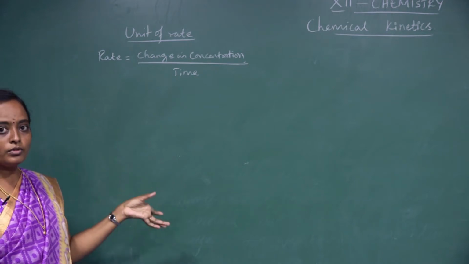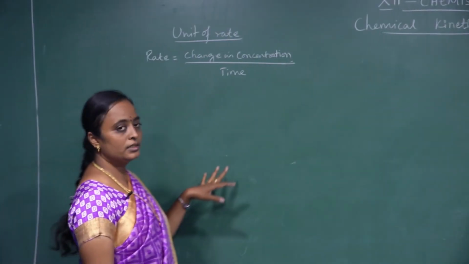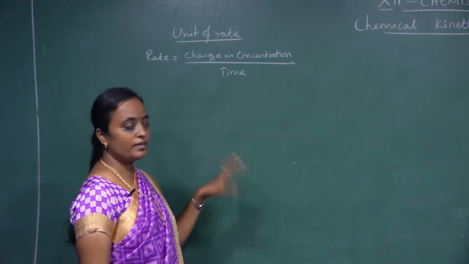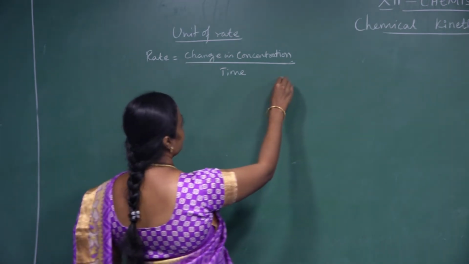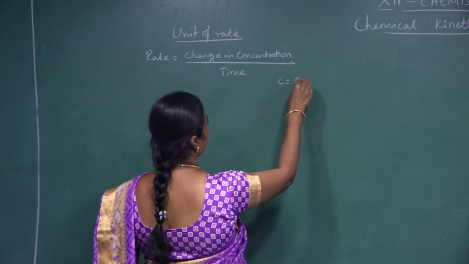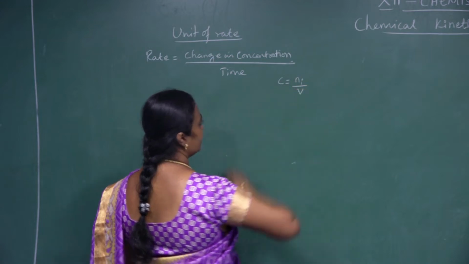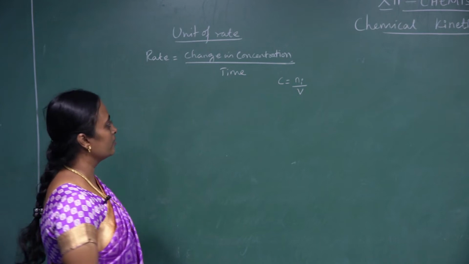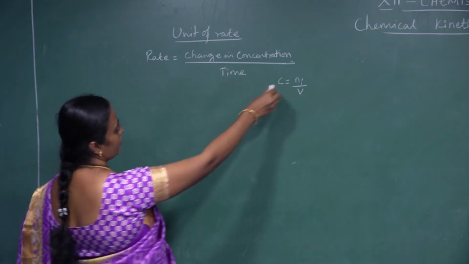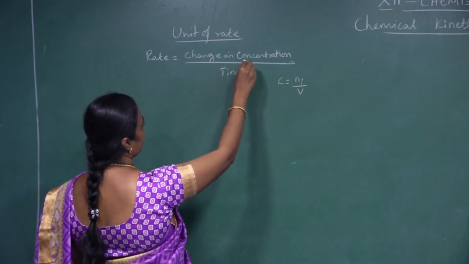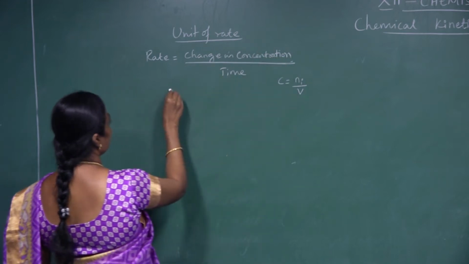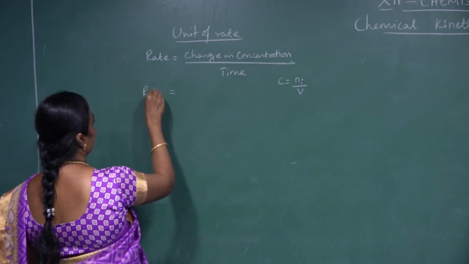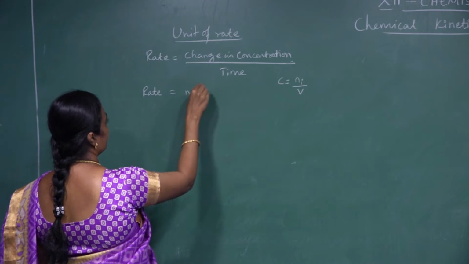Concentration is the number of moles with the volume. That is, C is equal to number of moles n divided by V, the volume of the vessel. Number of moles you know is mass divided by molecular mass. So if I am taking the number of moles, the change in concentration will be given in mole per liter.